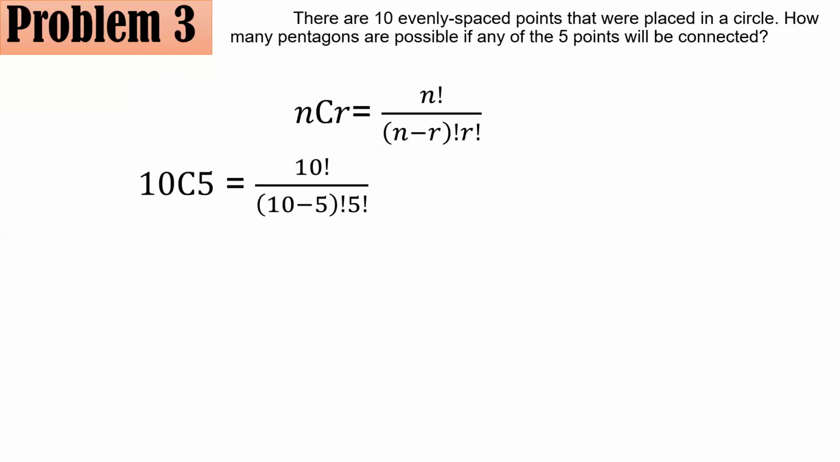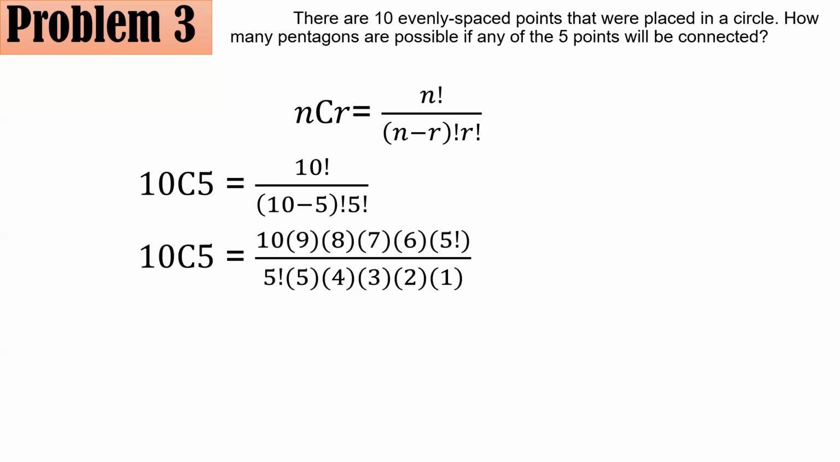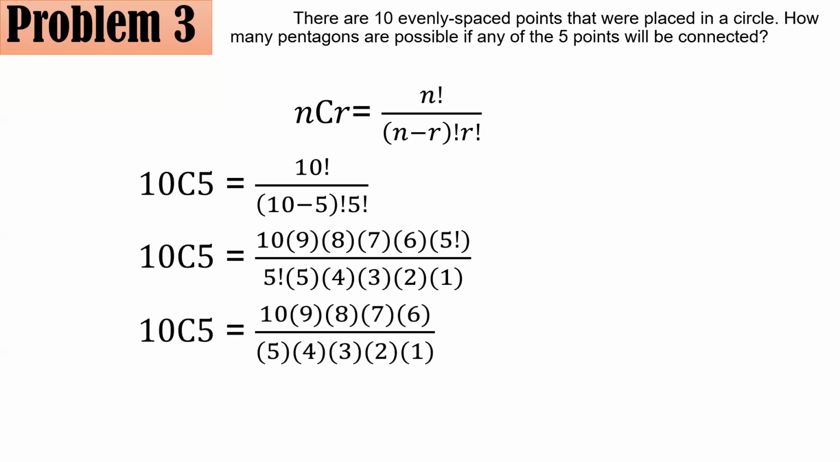So using the combination formula, that's 10C5 equals 10 factorial all over 10 minus 5 quantity factorial times 5 factorial. And from here, you have 10 times 9 times 8 times 7 times 6 times 5 factorial all over 5 factorial, because I know I could divide them and become 1. And the other 5 factorial is just 5 times 4 times 3 times 2 times 1, by the way.